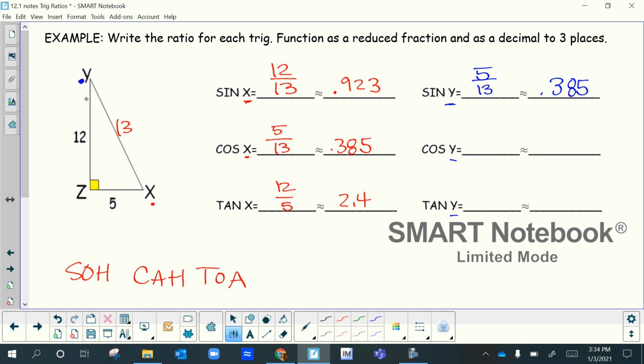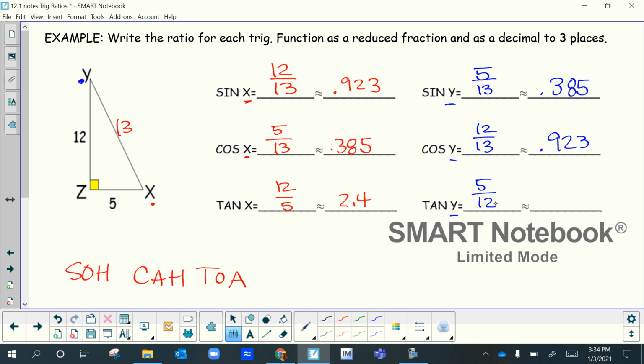Cosine of y is adjacent over hypotenuse, so this one's 12 over 13, which we did up at the top, so 0.923. And tangent of y is opposite over adjacent, so 5 over 12. We haven't done that ratio yet, so I'm going to put 5 divided by 12 in my calculator, and it's 0.41666667, so repeating.